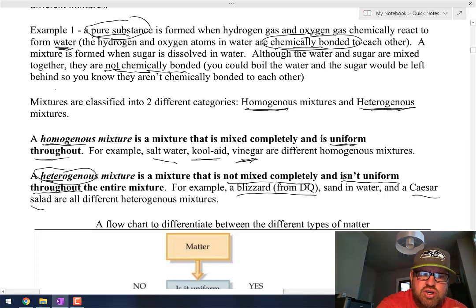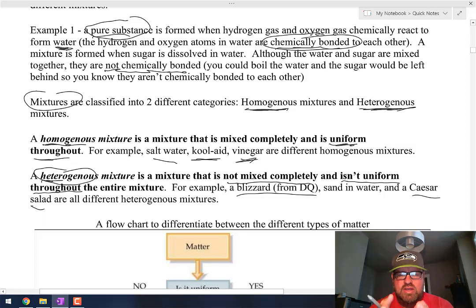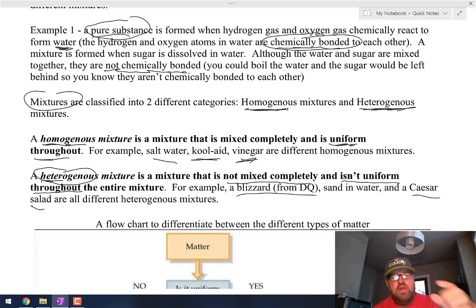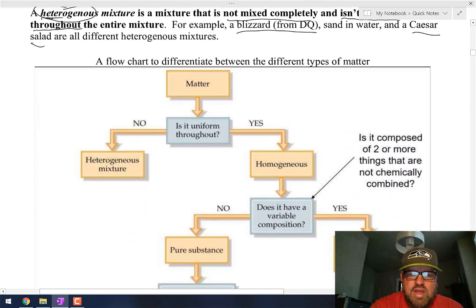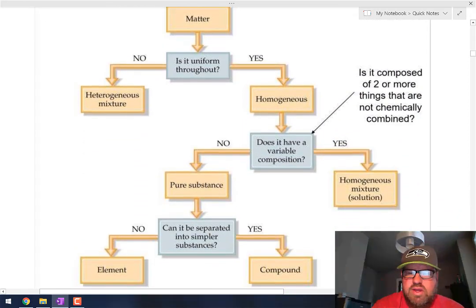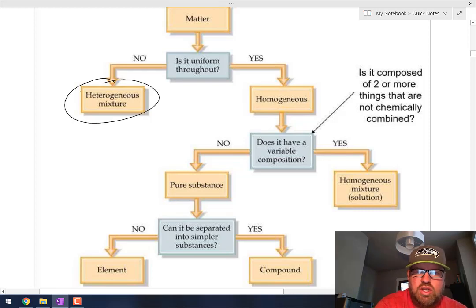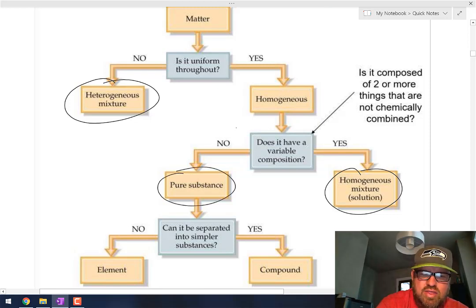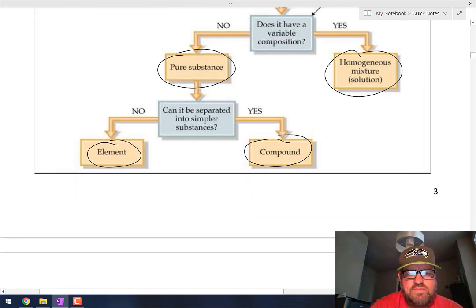So remember, mixture, not chemically combined together, just mixed. A homogeneous mixture means the whole thing's the same all the way through it. Heterogeneous means it is not uniform throughout. Okay, so here's kind of a flow chart here. Throughout it, you can see here's heterogeneous, here's homogeneous, there's homogeneous, I guess I should say. Here's pure substances, and then within the pure substances you have elements and you have compounds.